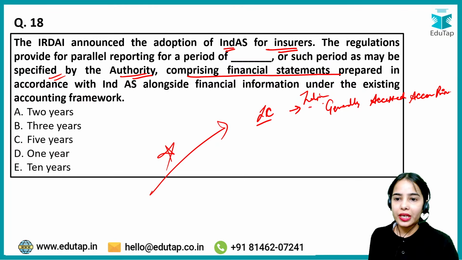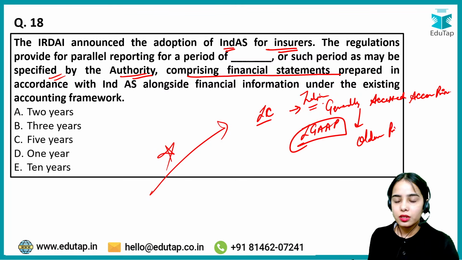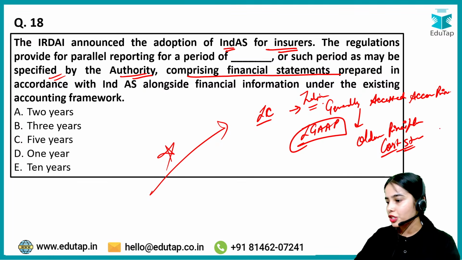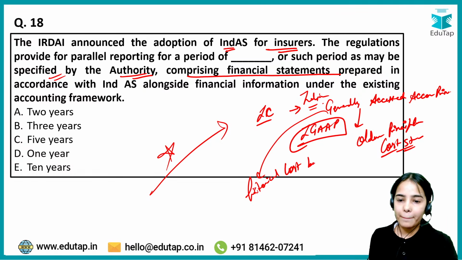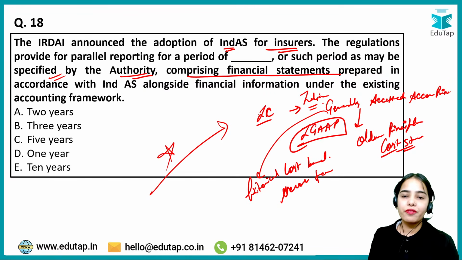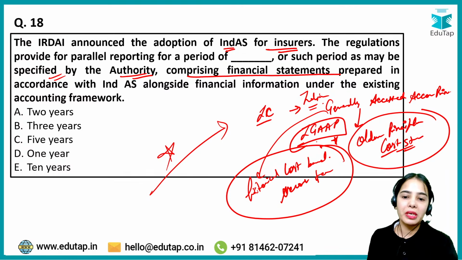The Indian generally accepted accounting principles. So basically they were following IGAP. So insurance companies were following Indian generally accepted accounting principles, the older principles that follow the old cost structure. They are the historical cost based accounting framework. So basically insurance companies were following the Indian generally accepted accounting principles, IGAP. These are the older principles. They are the historical cost based accounting frameworks.